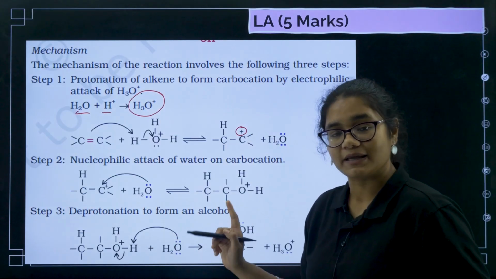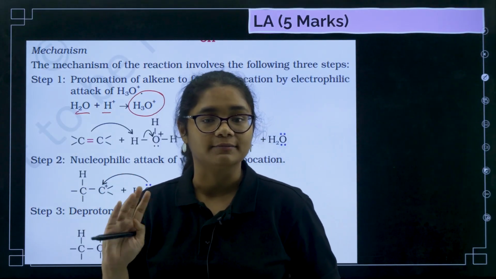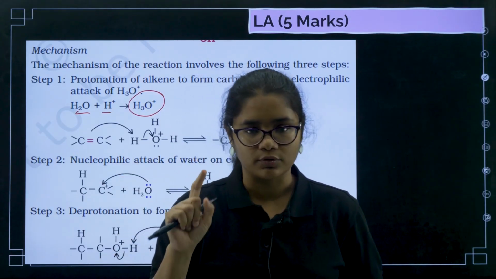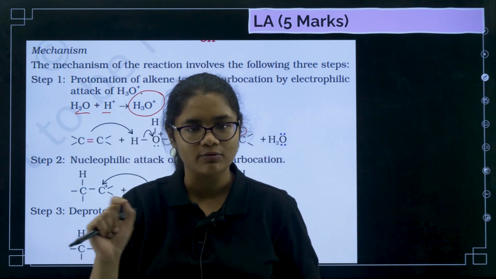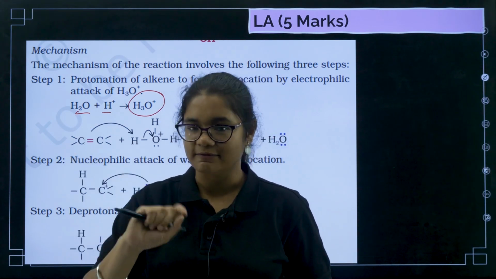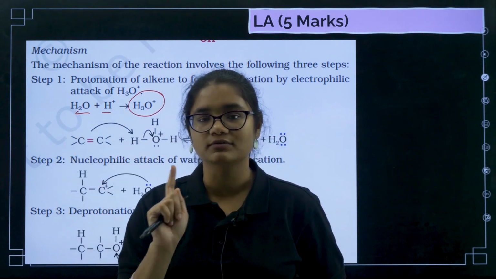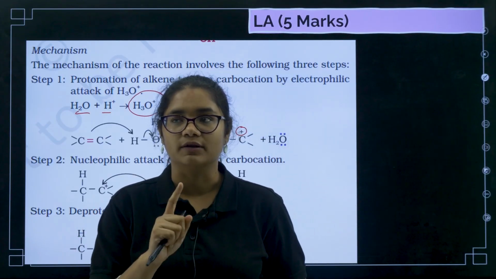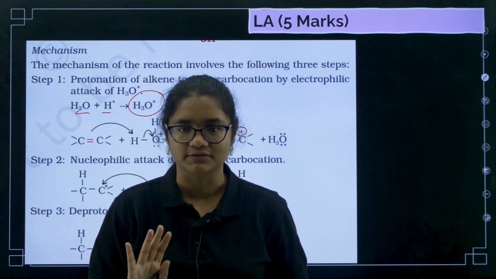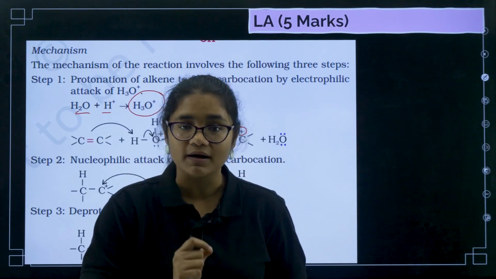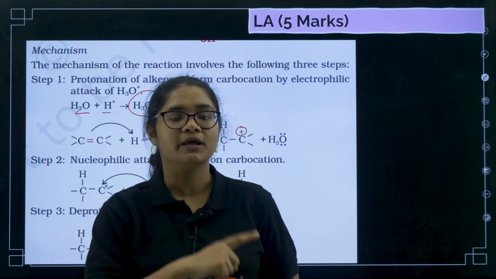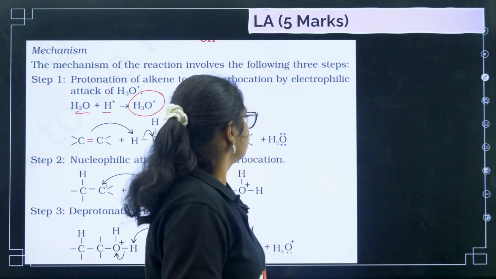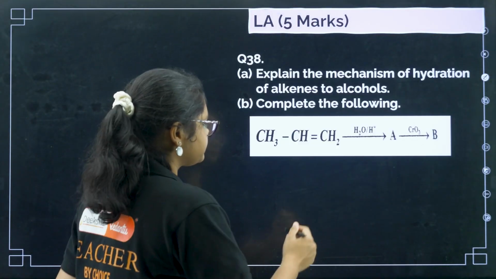Each of these mechanisms you need to write five times. The first time, see from the book and write down. The second time, write it again by understanding. The 3rd, 4th and 5th time, write all the mechanisms without seeing. Five times for each means 15 times you need to write all these reactions. This is very important, a must question. Questions will definitely be asked from here in the 5 markers and you need to score here. Fine, we'll discuss the second part of the question.